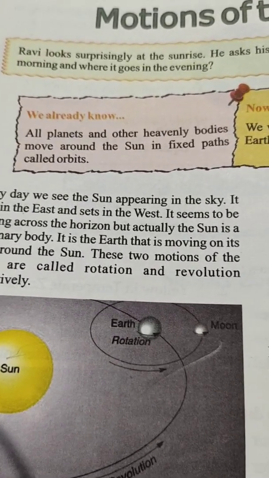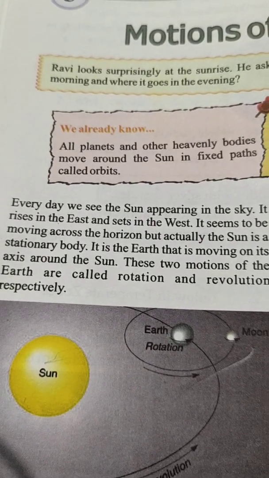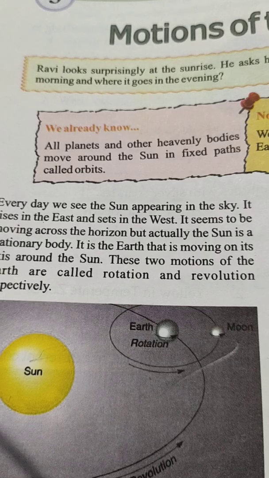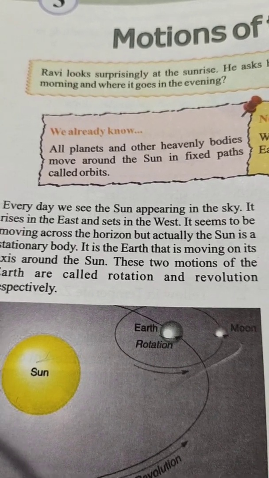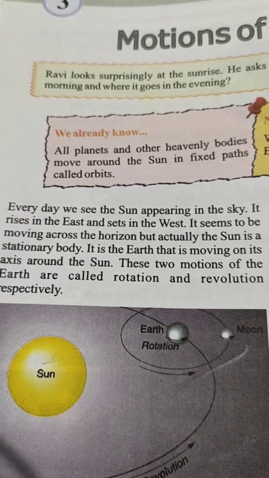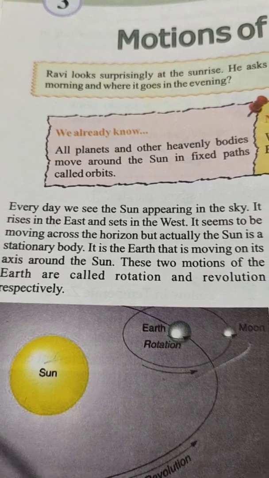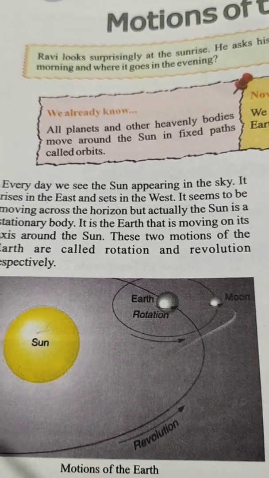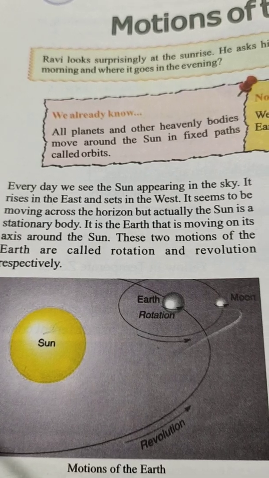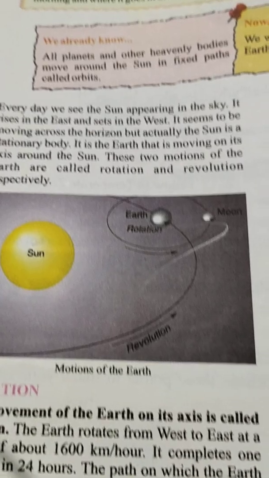Every day we see the sun appearing in the sky. It rises in the east and sets in the west. It seems to be moving across the horizon, but actually the sun is a stationary body. It is the earth that is moving on its axis and around the sun. These two motions of the earth are called rotation and revolution respectively.